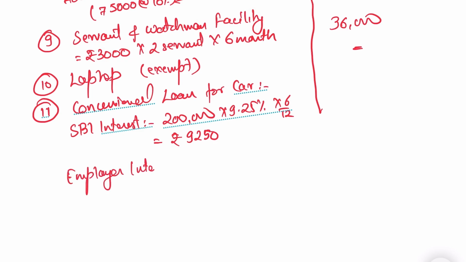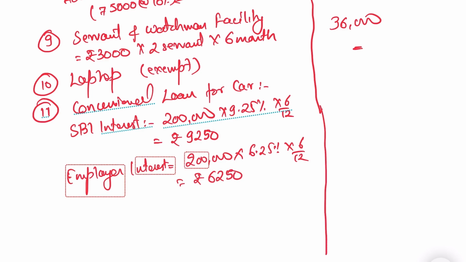Then calculate the interest as per the employer. Employer interest: loan amount is rupees 2 lakh. The interest rate charged by the employer is 6.25% again for 6 months. Agree? So interest as per the employer is 6,250.